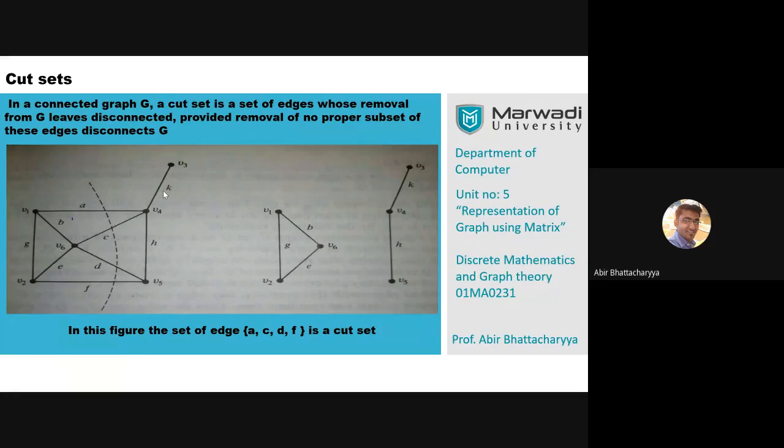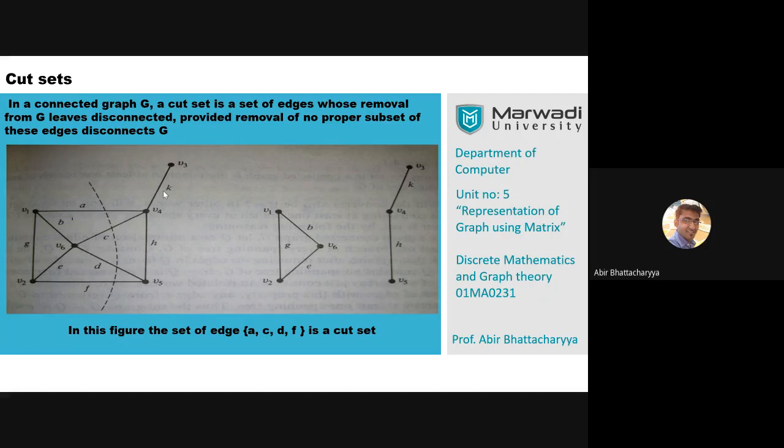Now your task is to figure out 7 possible cut sets for this graph. One cut set is given, ACDF. Don't use ACDF; apart from ACDF, you have to figure out 7 other possible cut sets. Once you're done, write down your answer in the chat box.